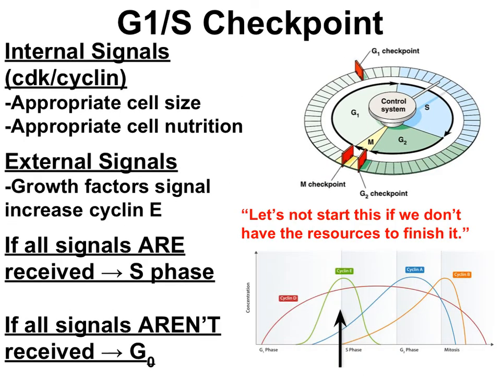The first checkpoint is the G1S checkpoint. Here, cyclin E is paired with its CDK, and those are in charge of making sure the cell size is big enough and the nutrition status is favorable. If everything is good, the cell will progress into the S phase. If there's something wrong, cells enter a phase called G0, which is cell cycle arrest.